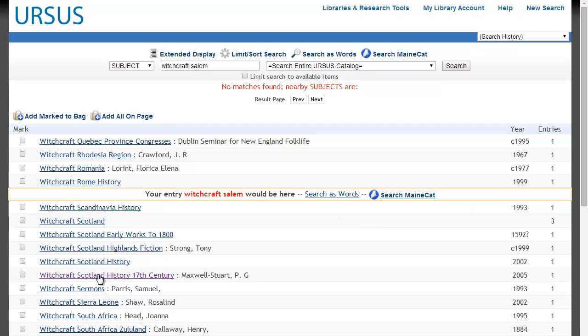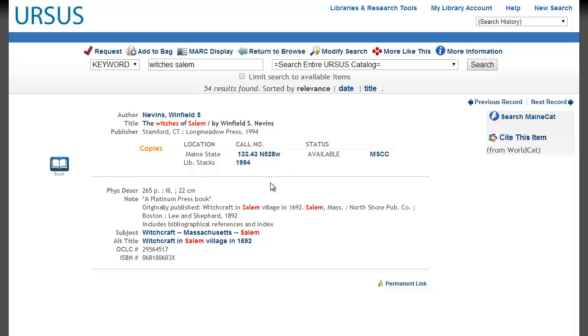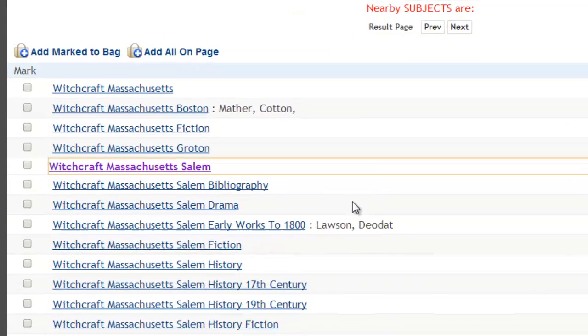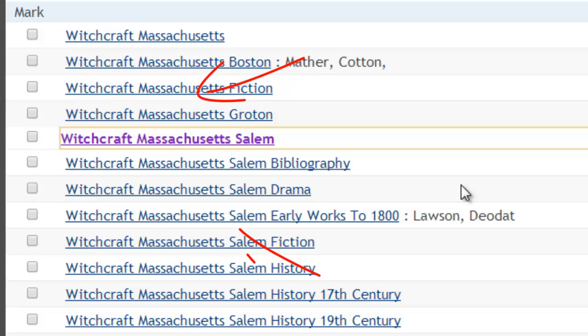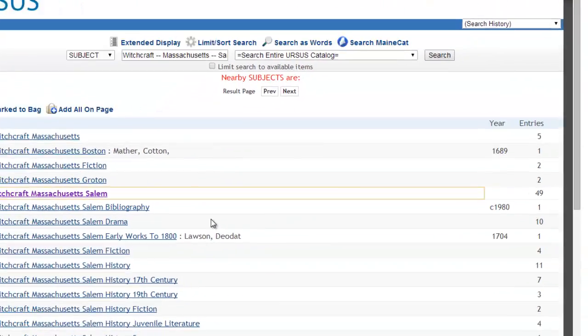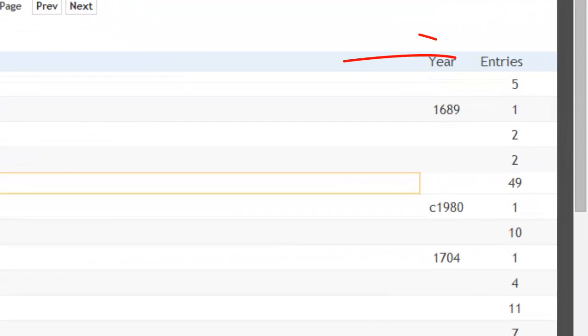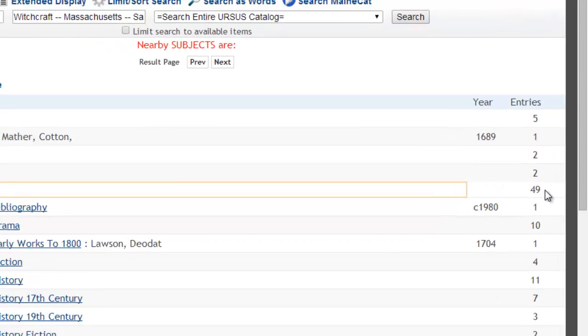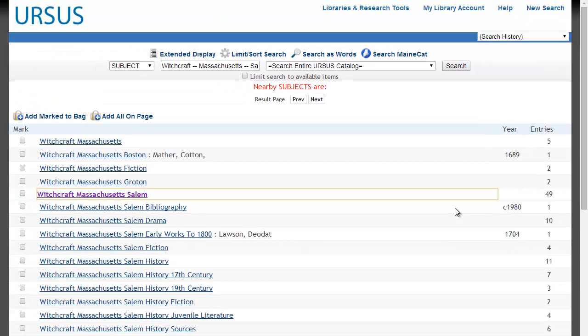Let's look at the Witches of Salem record again. Once in a record you like, you can fine-tune your search by clicking on the subject heading for that record. The result is a list of similar subject headings surrounding the one we clicked on, as well as a column called Entries that shows you how many records have the same subject heading. In this case, there are 49. When we click on the subject heading again, it takes us to the 49 records.